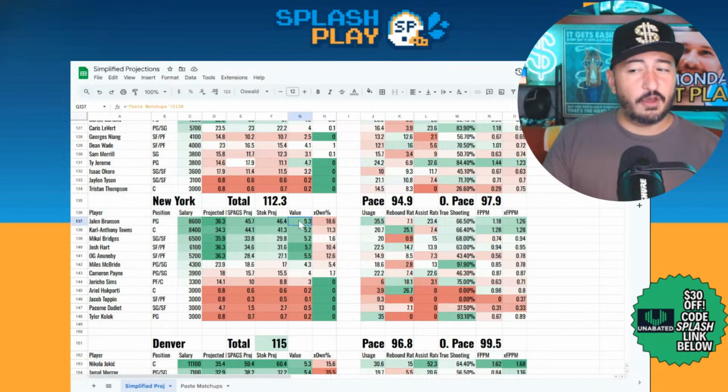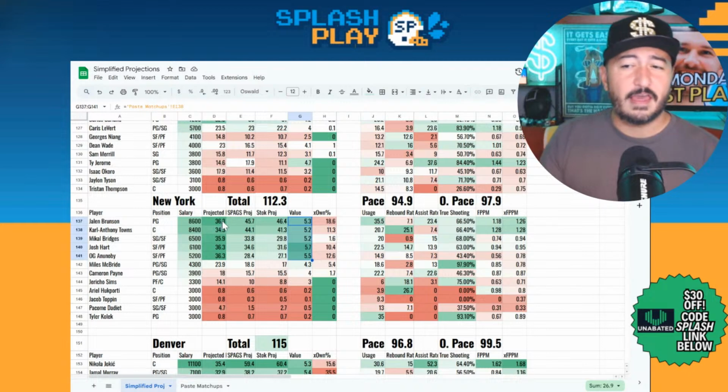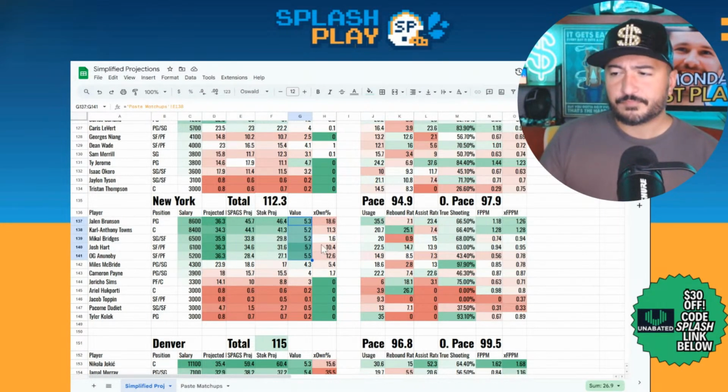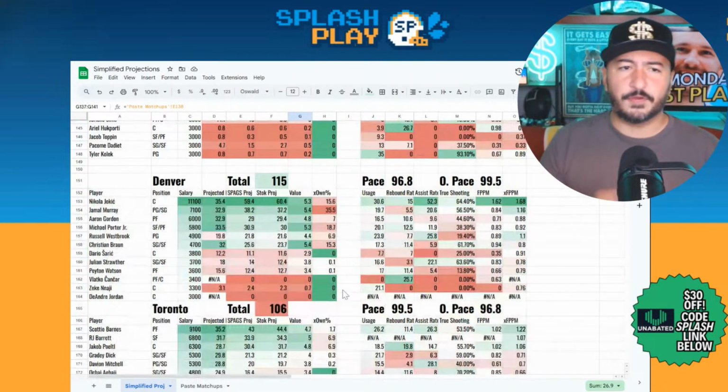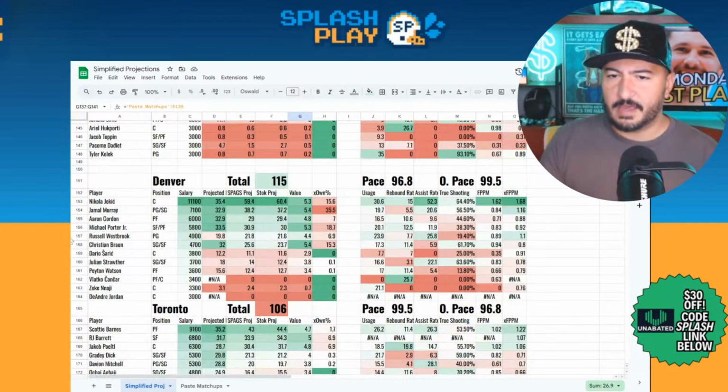New York side, though, really well projected. All these guys look good to me. Concentrated minutes as well. All these guys projected for 34 to 37 minutes between Brunson, Towns, Mikal Bridges, Josh Hart, and Anunoby. Josh Hart, I believe, is the one I got the most of in the sim before this, but these guys looking okay. And Knicks, really, all of them playable, I think, for the most part up top.